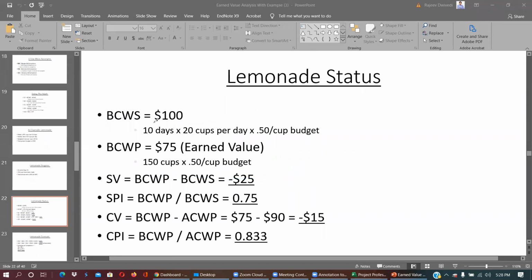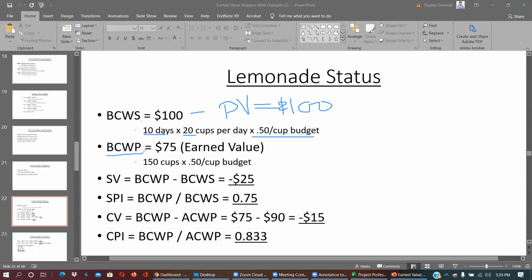So first thing first, budgeted cost of work scheduled. This is basically called planned value. What is the planned value? At day number 10, 10 days, 20 cups, 50 cents per cup. How much is it going to be? $100. So this is $100.